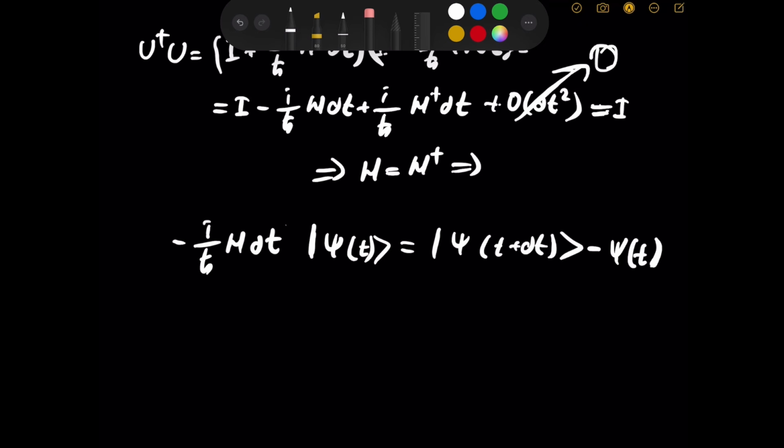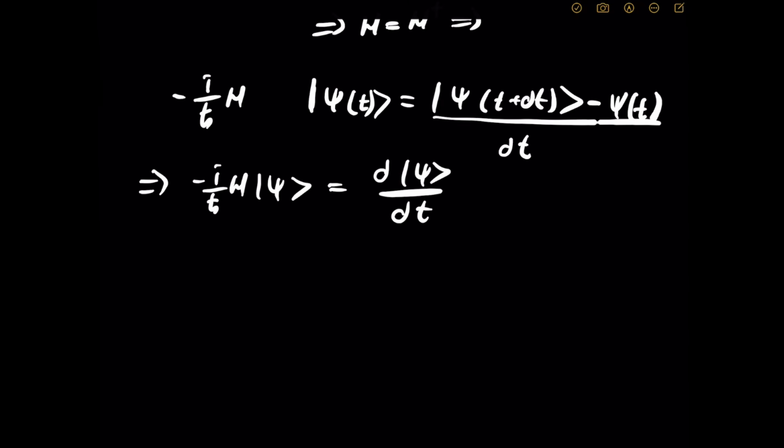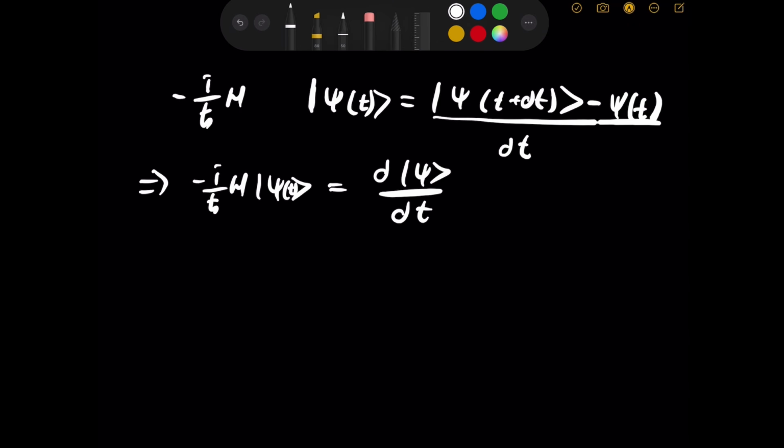Okay, and now if I divide by dt, I know mathematicians don't like that, but I'm totally fine with dividing by dt. We divided by dt, and now if we take the limit as dt goes to 0, we will have minus i over h bar H psi on the right. You hopefully recognize that as the time derivative of the psi, and this is the psi at time t. Maybe I should be specific about it.